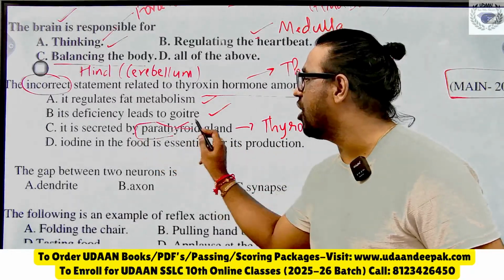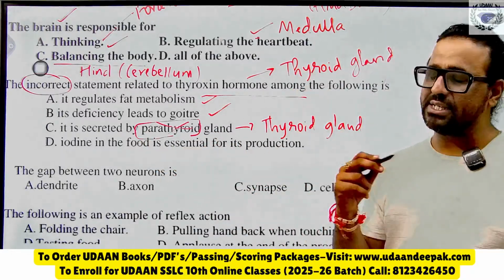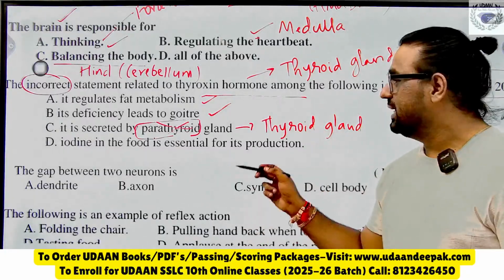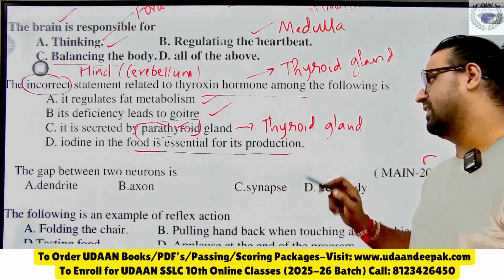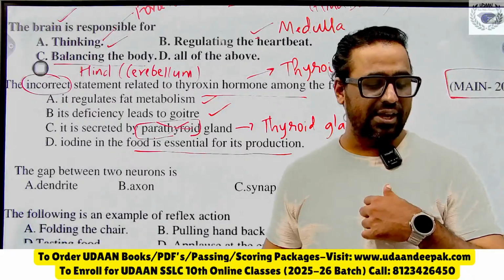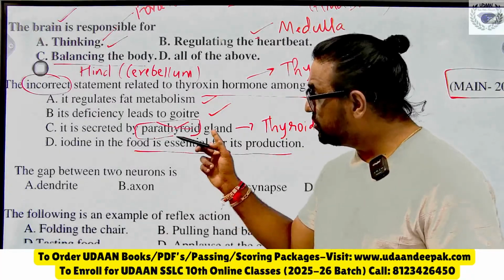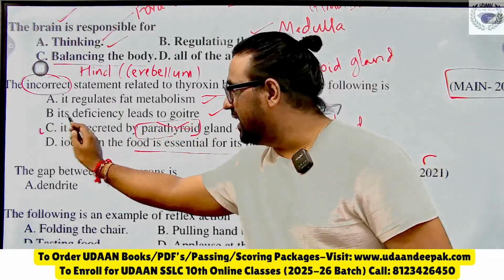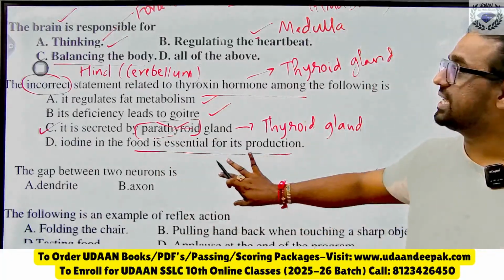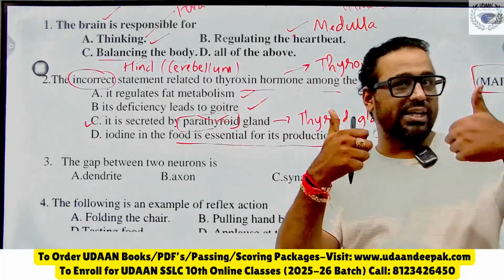It secretes a hormone called parathormone. So that is not for syllabus. Then iodine in the food is essential for its production. Yes, it is the right answer. So which one is wrong here? That is C. That is the right answer because you have asked incorrect statement. I hope you are connecting to me.